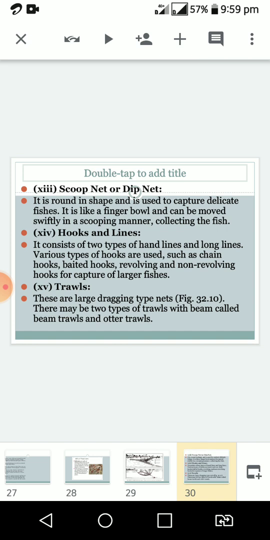Next, another type: hooks and lines. Hooks and lines consist of two types, hand lines and long lines. Various types of hooks are used, such as chain hooks, baited hooks, revolving and non-revolving hooks, for capturing larger fishes. And another type of net, trawls. These are large dragging type nets. There may be two types of trawls with the beam, called beam trawls and otter trawls.